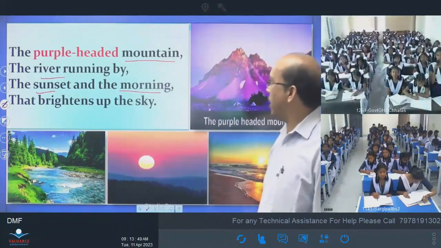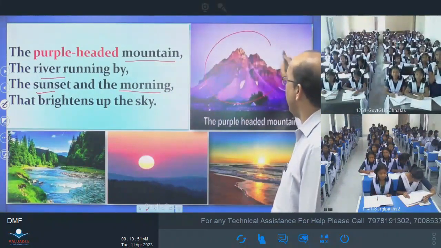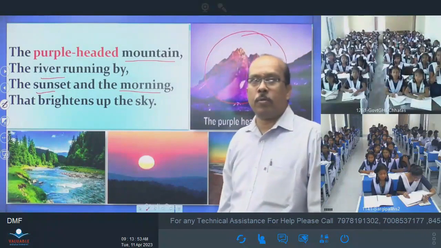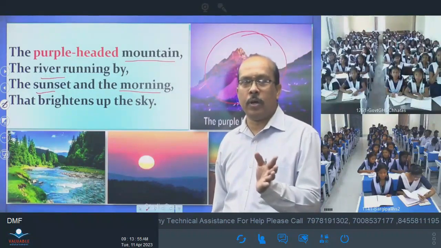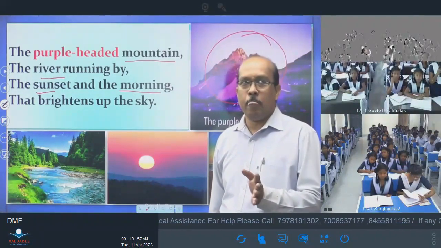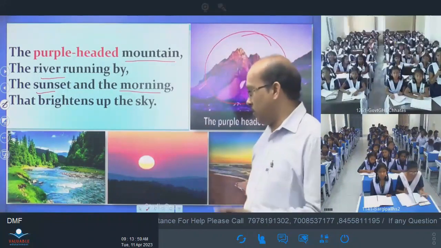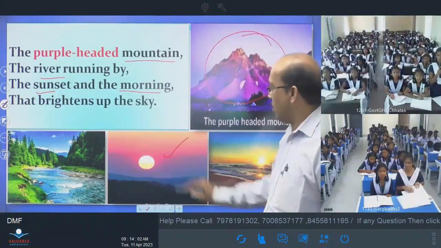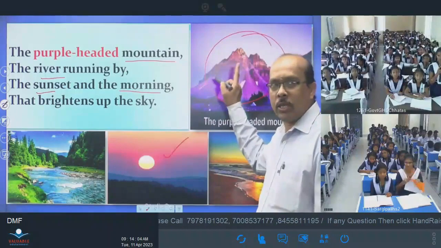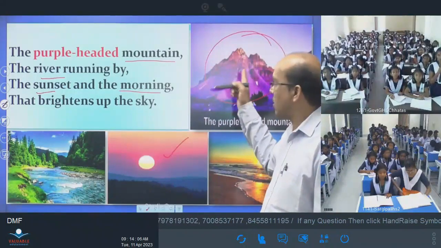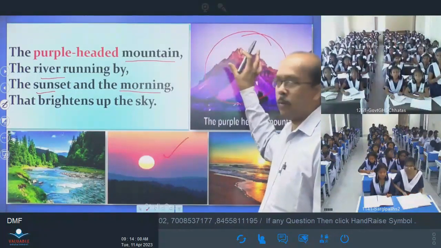You see the purple-headed. How does the top of the mountain look purple-headed? Can you tell me? When the setting sun falls, the rays of the setting sun fall on the top of the mountain, it becomes purple-headed.